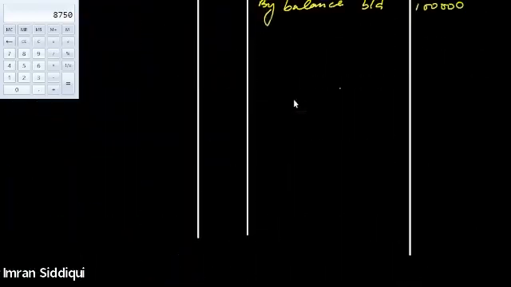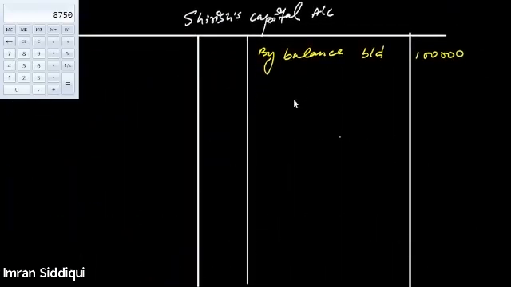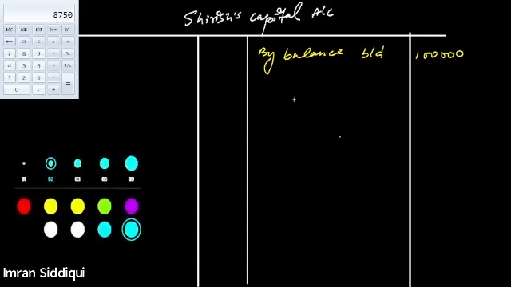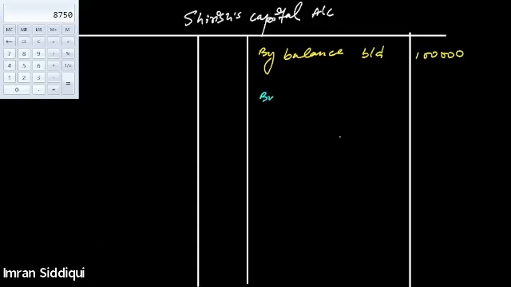So we'll go to Shirish's capital account and write it here by profit and loss suspense account. Why suspense account? Because this is for the same year in which he died, and the accounts are not yet prepared.